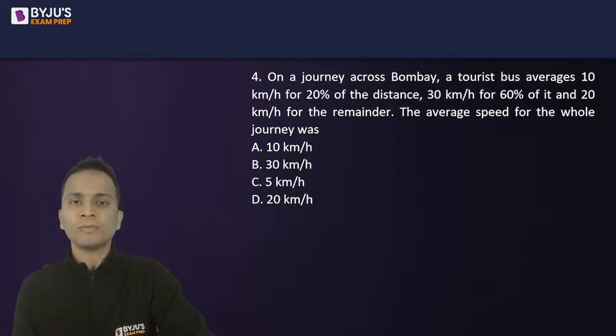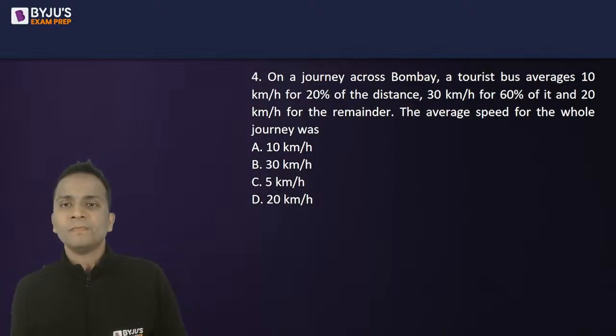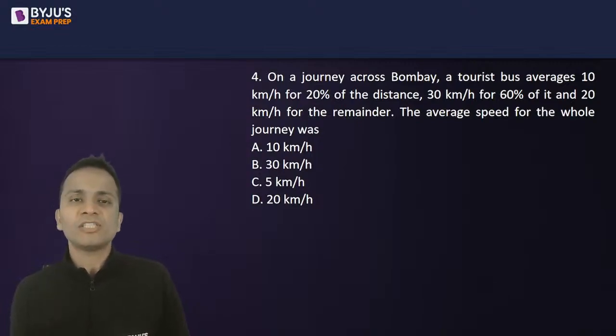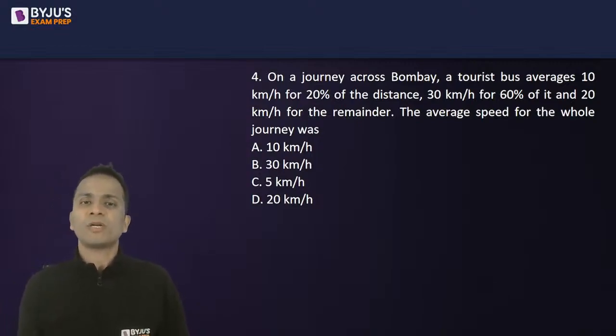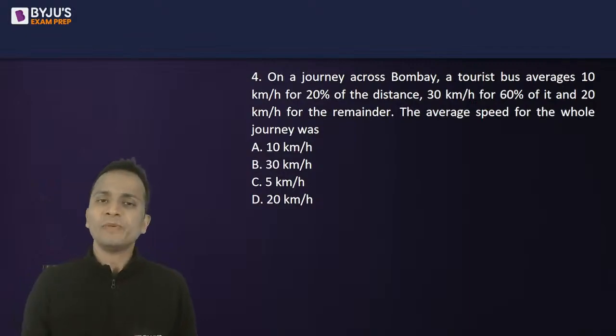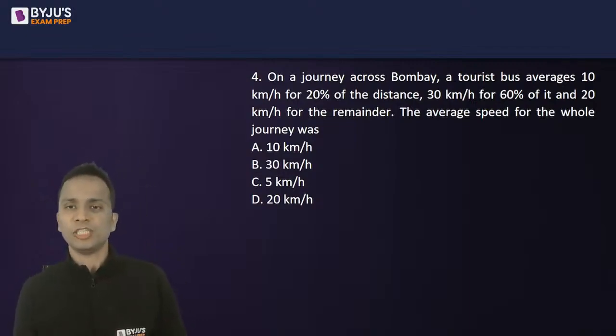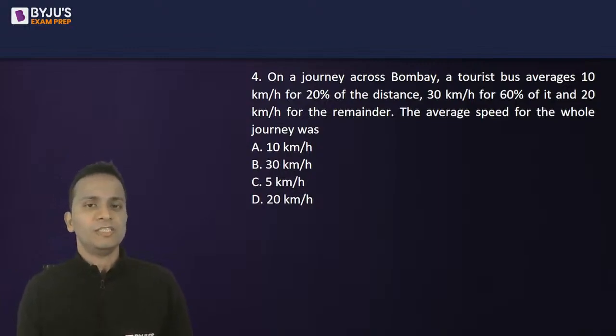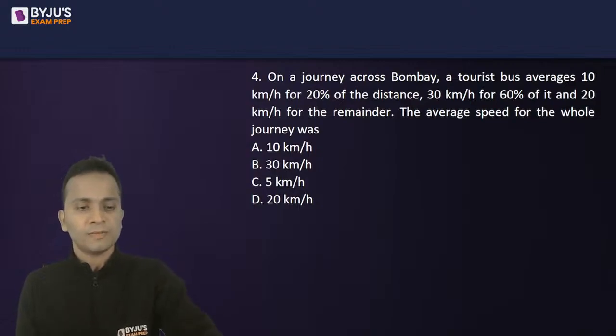Next, question number 4, average speeds. On a journey across Bombay, a tourist bus averages 10 km per hour for 20% of the distance, 30 km per hour for 60% of the distance, and 20 km per hour for the rest of the journey. The average speed for the entire journey is equal to which one of the following four options?